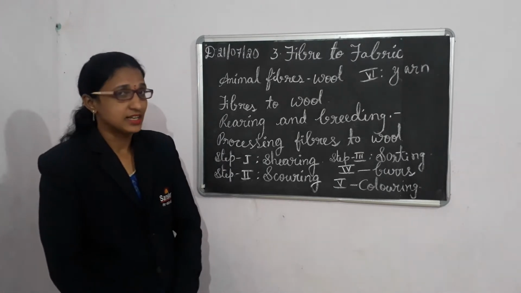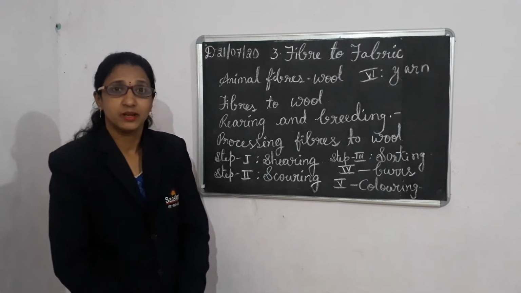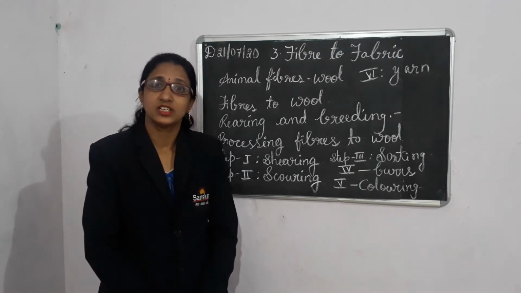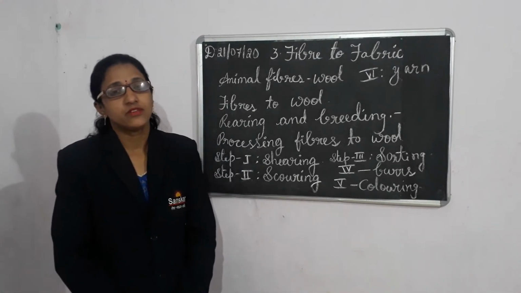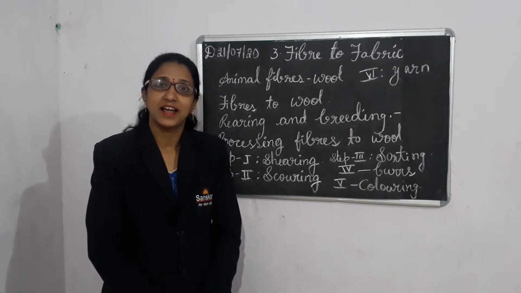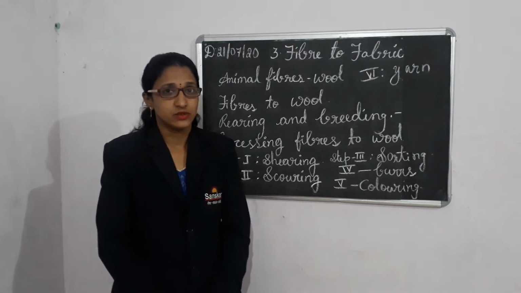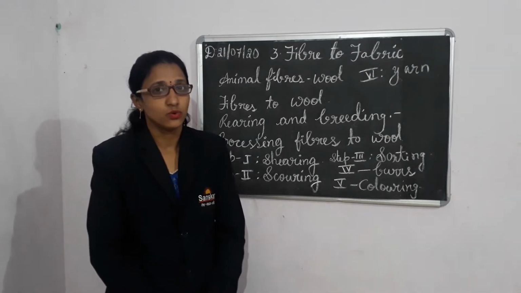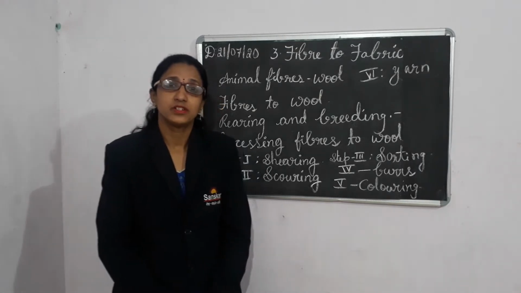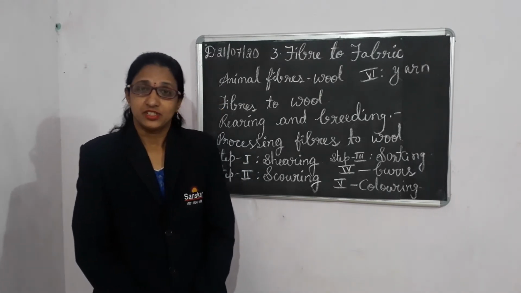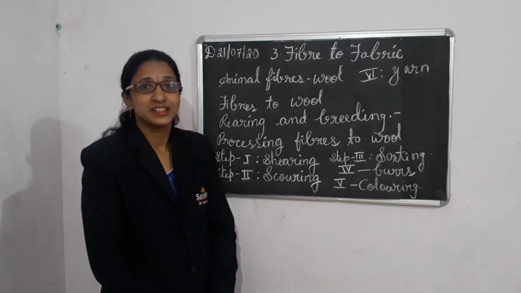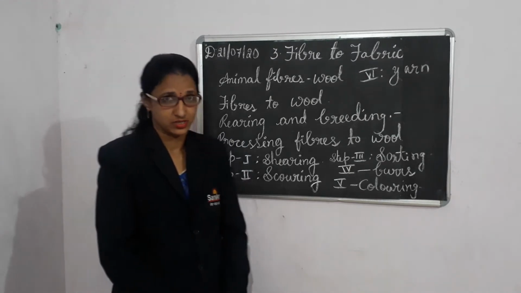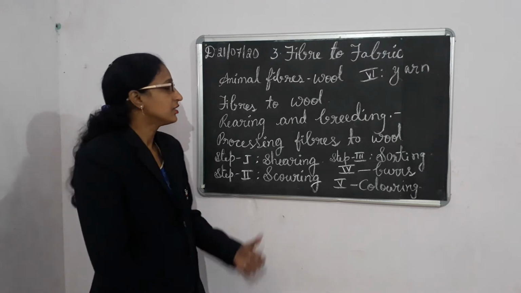In today's session, we are going to learn about animal fibers, wool. We already know that we get two types of fibers from the environment: one is natural and the second is synthetic. Natural fibers means fibers which we get from plants and animals. Plants, cotton gives us cotton, and animals give us wool. Synthetic fibers, which we get from industries, are called synthetic fibers. So in today's class, animal fibers means natural fibers. How the animals give fiber to us, that we are going to learn in today's class.